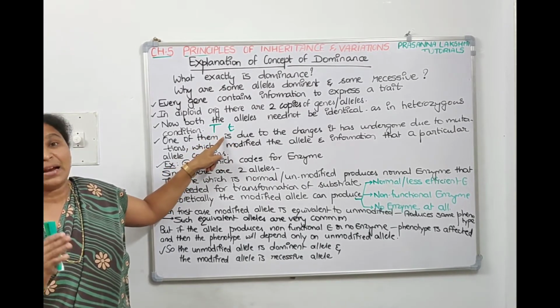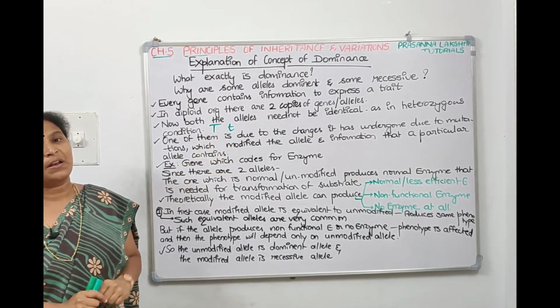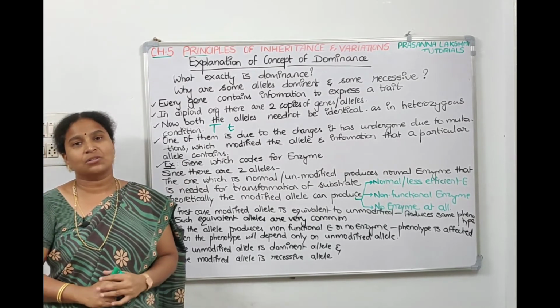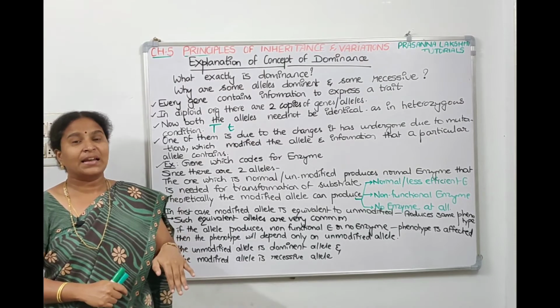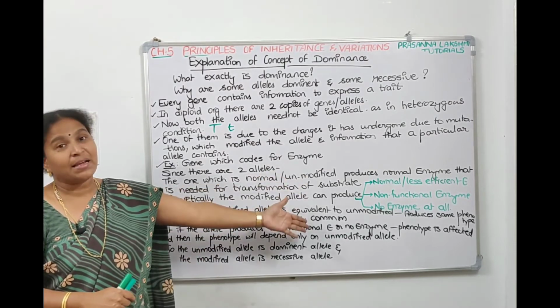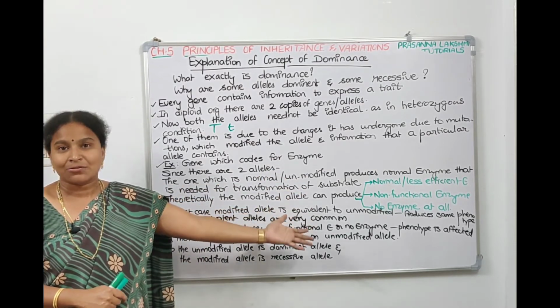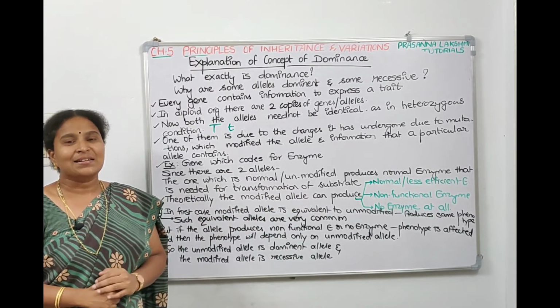That is why the unmodified allele, which is expressed in every condition, is called the dominant allele, and the modified allele, which is not able to make an enzyme, which is not able to cause transformation of the substrate, is called a recessive allele.